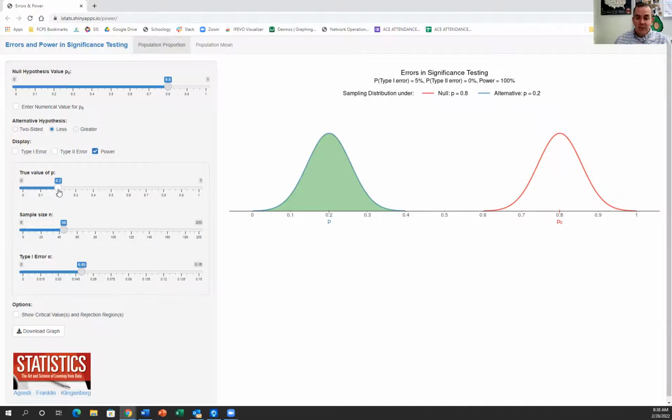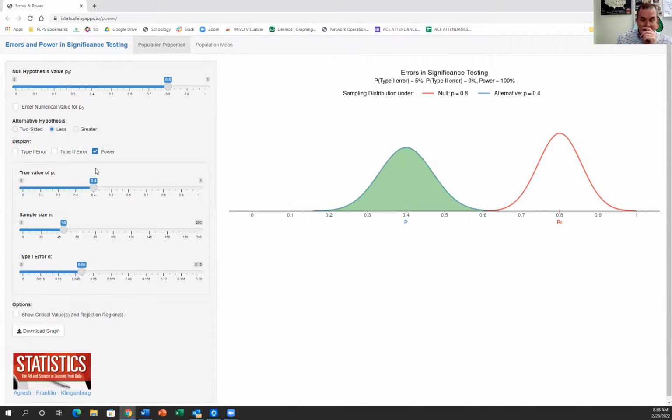Again, what this is saying is I have an incredibly powerful test. It's like 100%. Here's the reason why. If Mr. Mike is really a 20% free throw shooter, we should never see him shooting in the 80%. I mean, heck, if we make him a 40% free throw shooter, the power is still almost 100%. So if Mr. Micah is actually less than a 50% free throw shooter, if I move that alternative curve to the left, it actually does change the power.